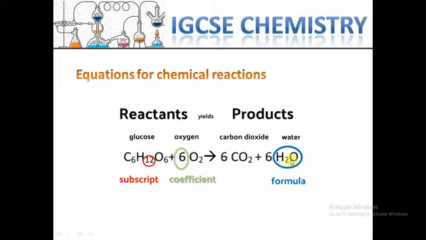We know the formula of each substance, which we learned before. The number which is written below is the subscript, and the number which shows the multiplication of any formula or any substance is the coefficient. That means the coefficient shows we have two oxygen molecules. Each molecule consists of two oxygen atoms. And yes, this is the equation for a chemical reaction.